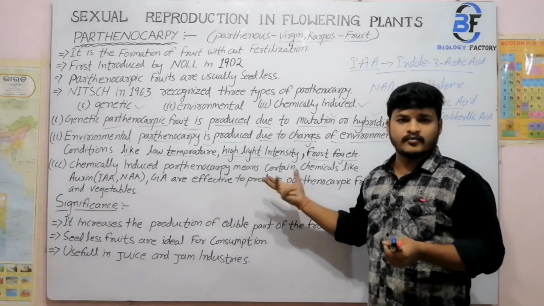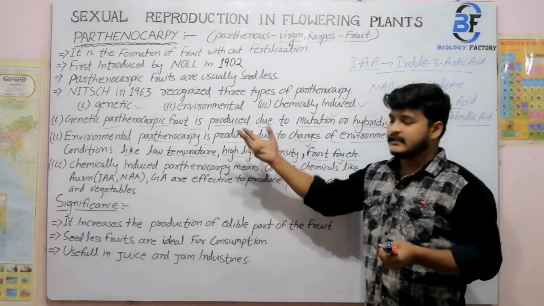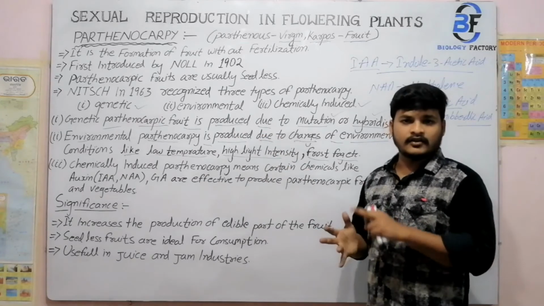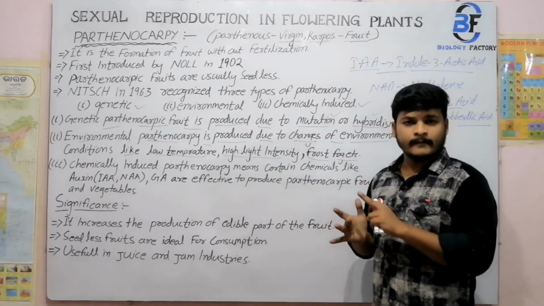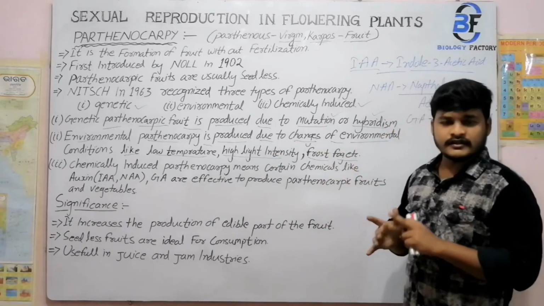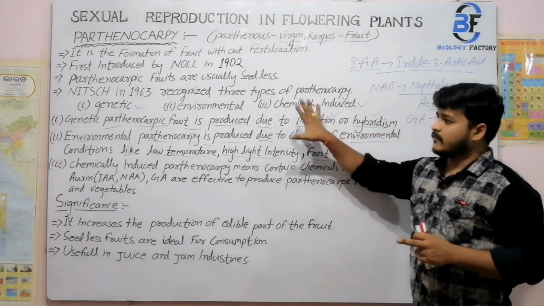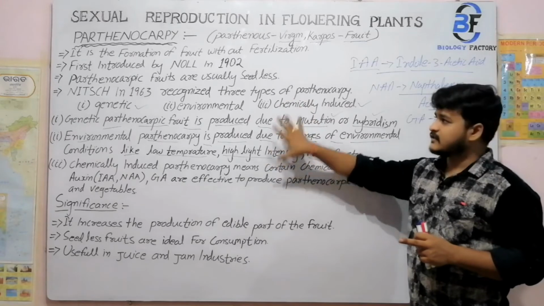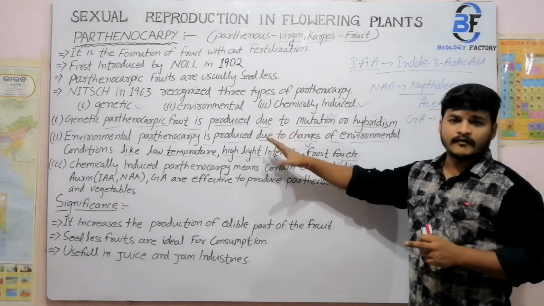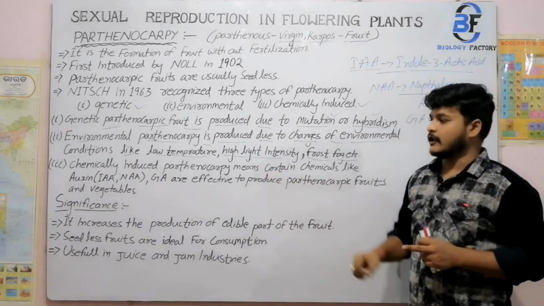Seedless fruit are basically produced in 3 ways, that means 3 types. One is genetic, another is environmental, and the last one is chemical conditions, that means chemical induced. So these are some of the parthenocarpic points, that means how parthenocarpy is developed. Next we focus on the significance.